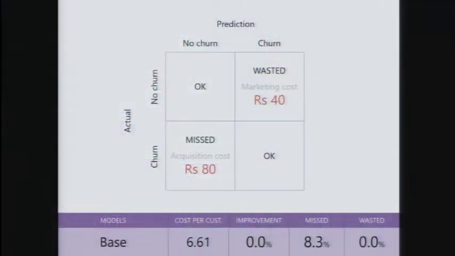What that means is that 8% of the customer base is no longer part of the customer base every month. So which means that roughly by the end of the year, the entire base has churned. They said, look, it costs us about 80 rupees to get a new customer. All the process of doing the KYC, getting the marketing, getting the customer on board, that's roughly how much it costs us. But it probably will only cost us 40 rupees to retain the customer, because even if we give,